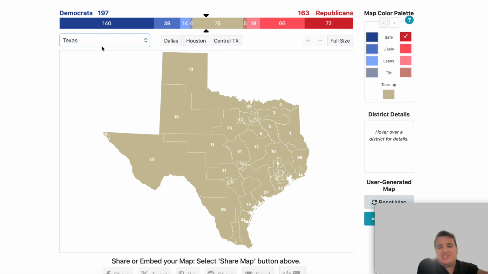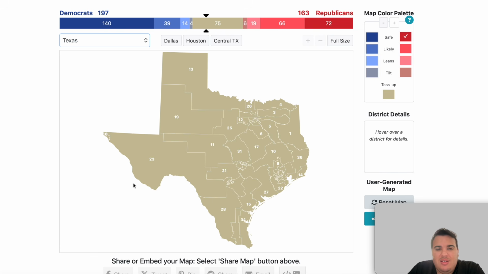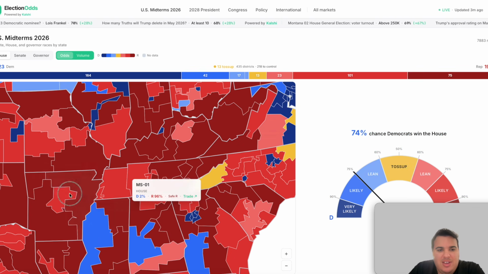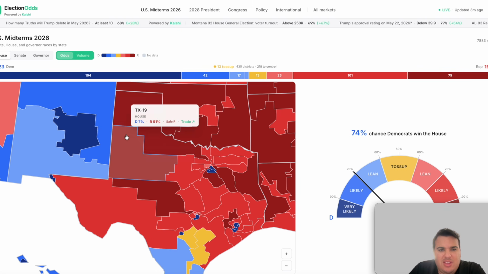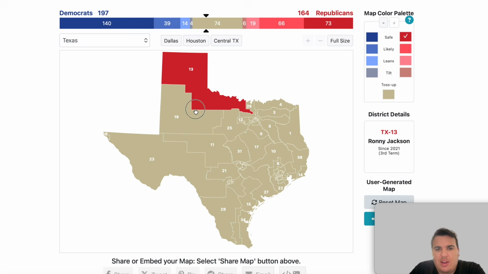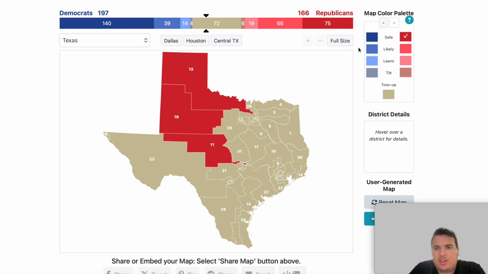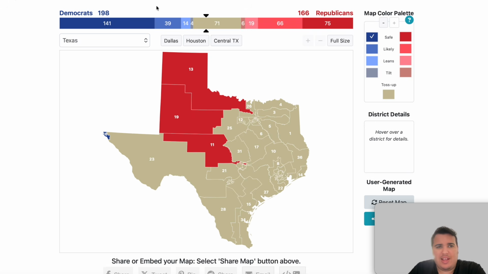Now we have the state of Texas, which is certainly going to take a lot of time to go through each district. So let's just start breaking it down and see what we can do here. First things first, we're going to start with these districts. The 13th and 19th and 11th all are going to be safe. So we're going to go straight down here and fill those in. Already saw the El Paso district over here. The 16th is going to become safe for the Democrats. The 23rd district, likely Republican. We can fill that one in there.